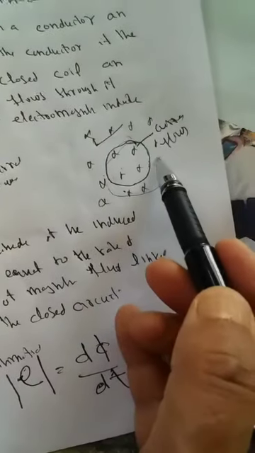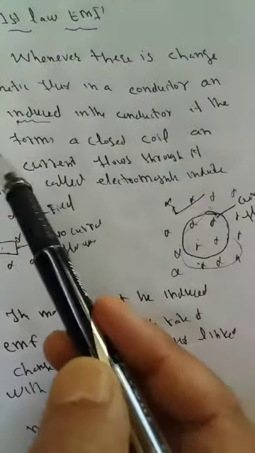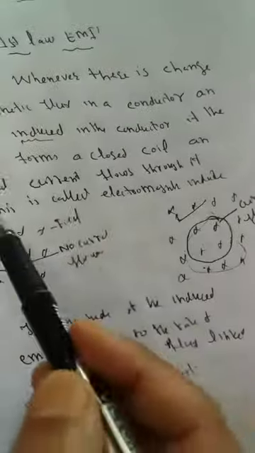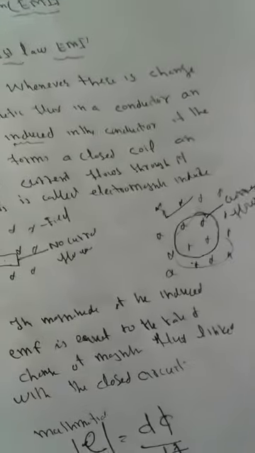Here the current flows. The necessary condition is that the conductor forms a closed circuit and induced current flows through it. This is called electromagnetic induction. That means when there is a change in magnetic flux in a conductor and EMF is developed, if the conductor forms a closed coil and induced current flows through it, this is called electromagnetic induction.